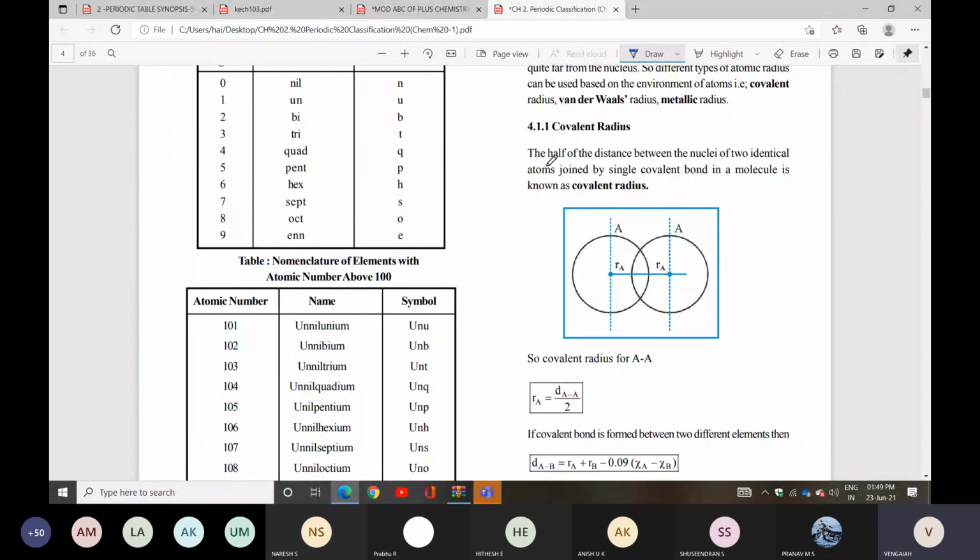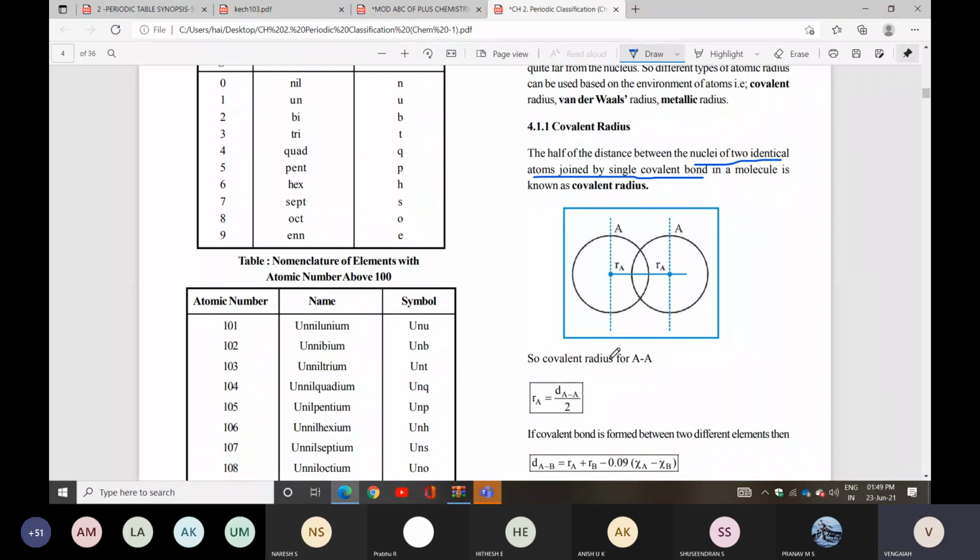So here, half of the distance between the nuclei of two identical atoms joined by a single covalent bond, we can say is the covalent radius.